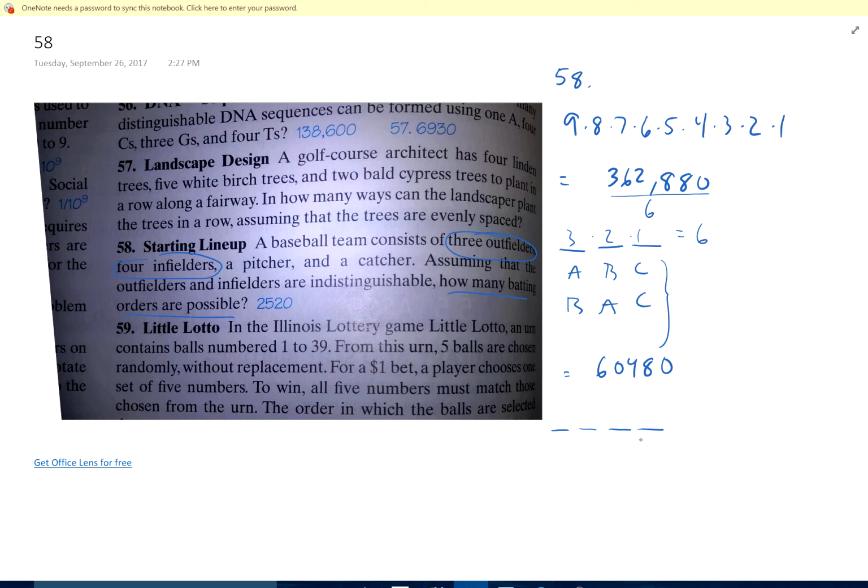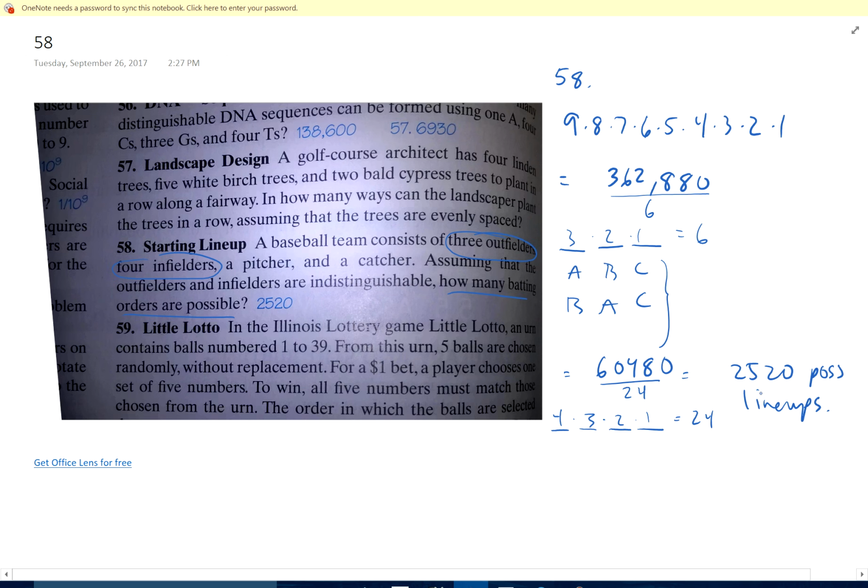How many different ways can I put these four infielders in my order? Well, there's 4 times 3 times 2 times 1, which is 24. So I'm going to divide out by 24, and that's going to give me 2520 possible lineups.